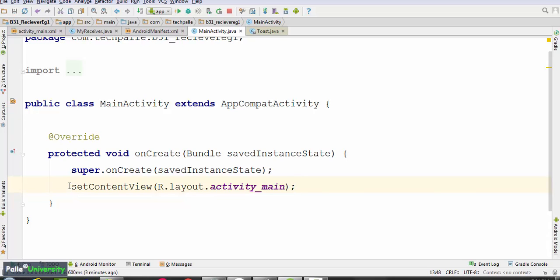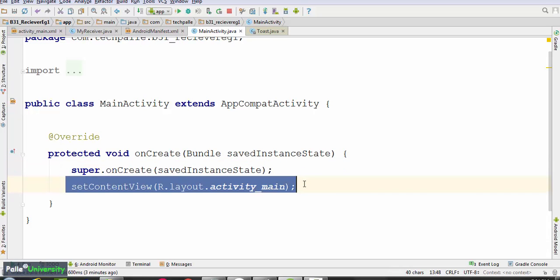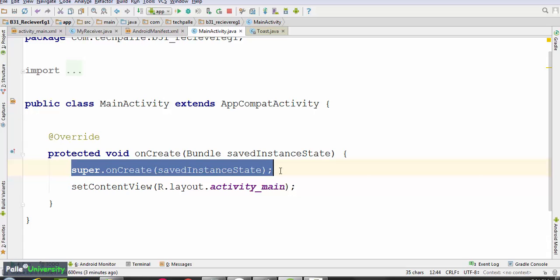In the last session, I covered that if you remove this statement, it will not display your screen design on your phone or on your emulator. Similarly, if I remove this first line, your program will crash. Let me show you the same concept in this session.